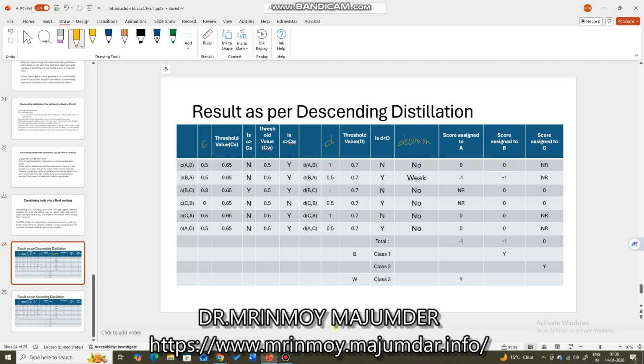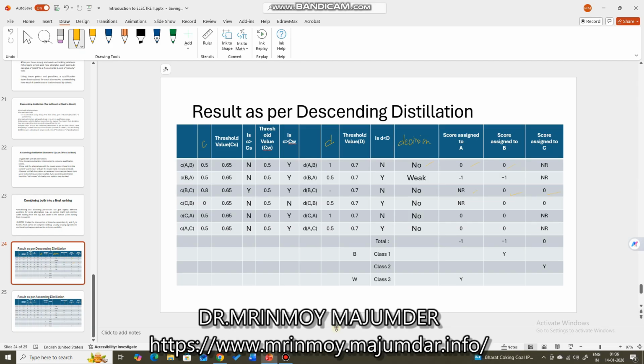So for all other cases, we are forced to assign zeros because there is no outranking between the alternatives for these comparisons. For example, B and C, no outranking, so for B and C we have given 0. No outranking means score is zero.